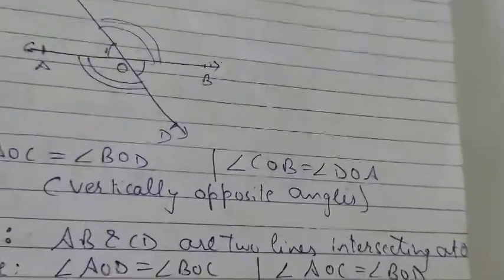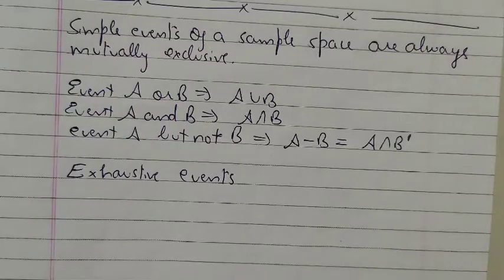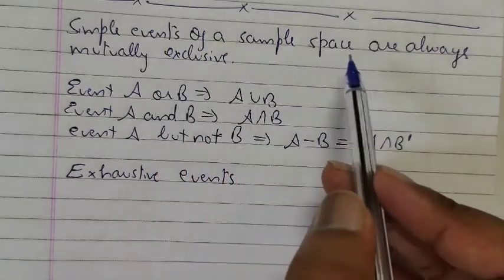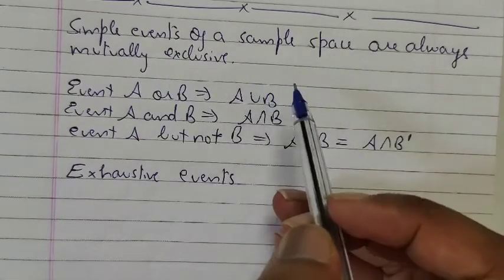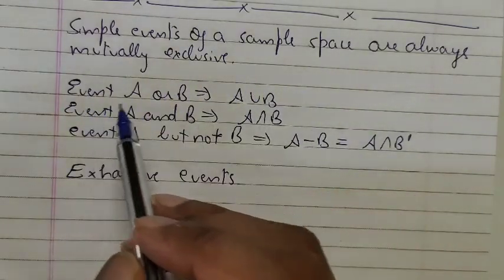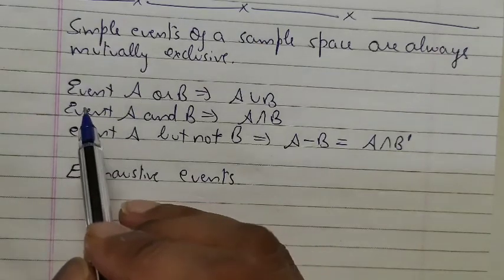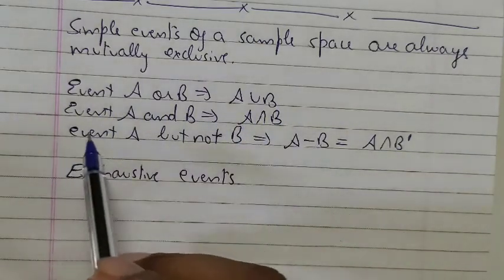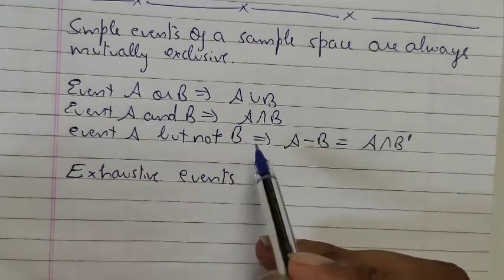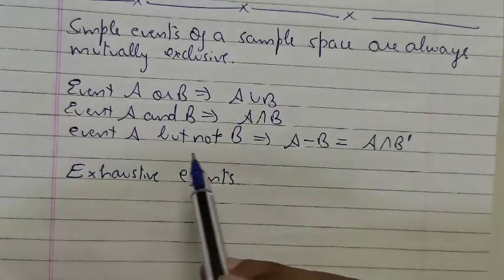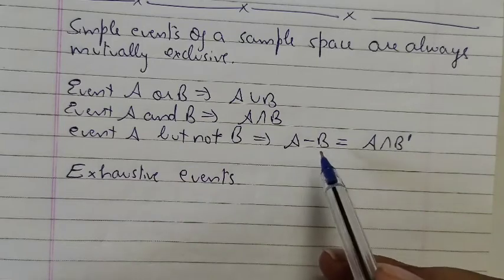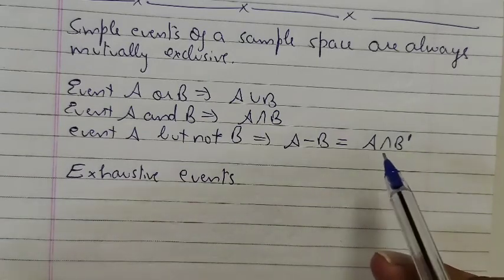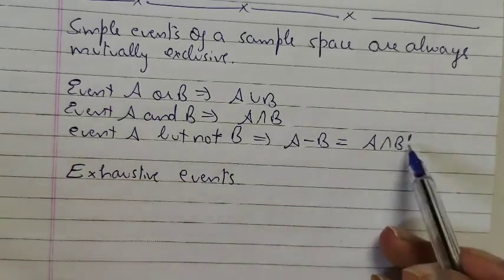Let's move on to next. So next we have one more thing. Always remember that simple events of a sample space are always mutually exclusive. If somewhere it is written event A or B, that means A union B. Event A and B means A intersection B. Event A but not B means A minus B, or we can say A intersection B dash, which is the complement of B.